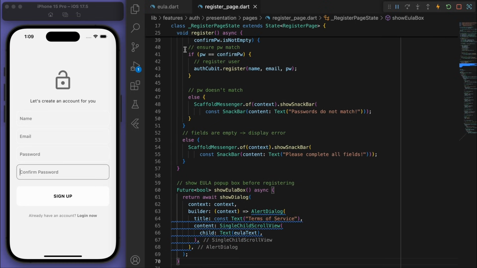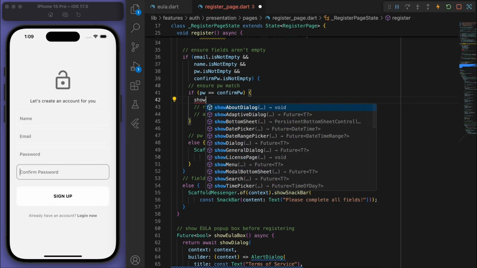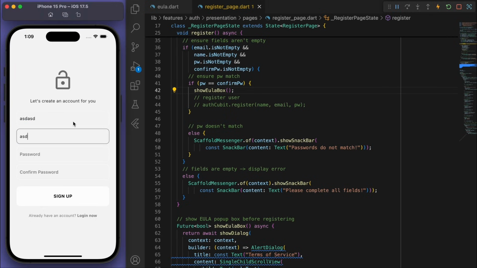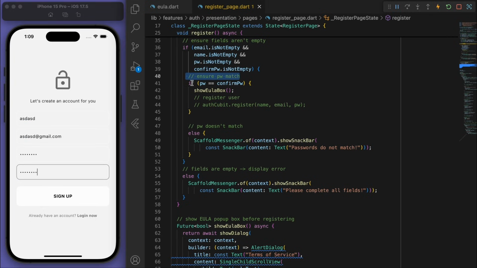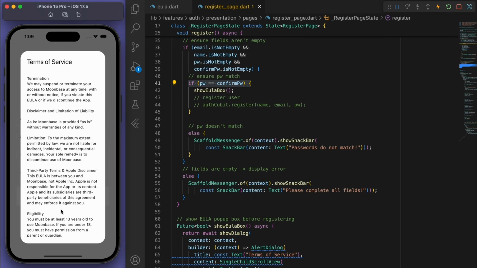Cool, so let's just see what this looks like. So just before you register the user, I want to show the EULA box. And I just want to test this out. So if I try to fill out these fields and the user wants to sign up, so we are at this stage. And when I sign up, you can see that this terms of service is shown. Great.